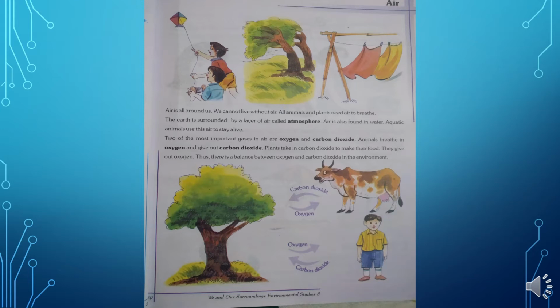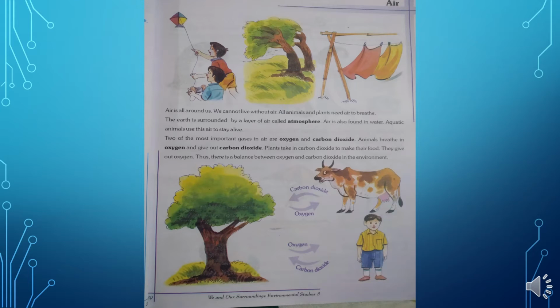Otherwise we will not be able to survive if air will not be present in the atmosphere, or we will not get air. Now, all animals and plants need air to breathe. Yes, all animals and plants, as all animals and plants are living things, like that only we are also living beings. So living things need air to breathe. The earth is surrounded by a layer of air called atmosphere.